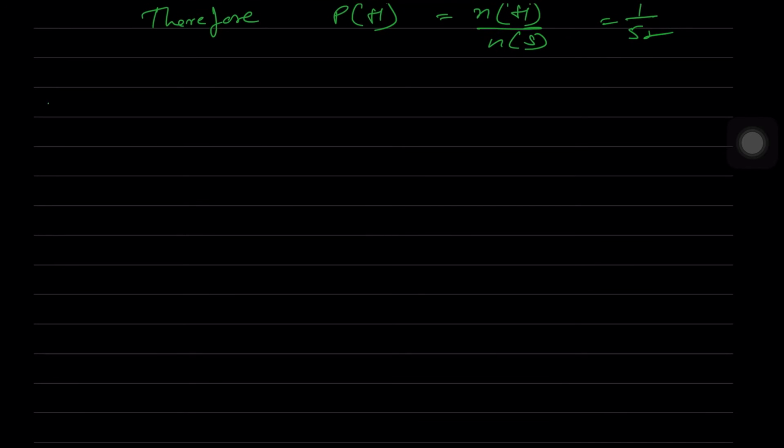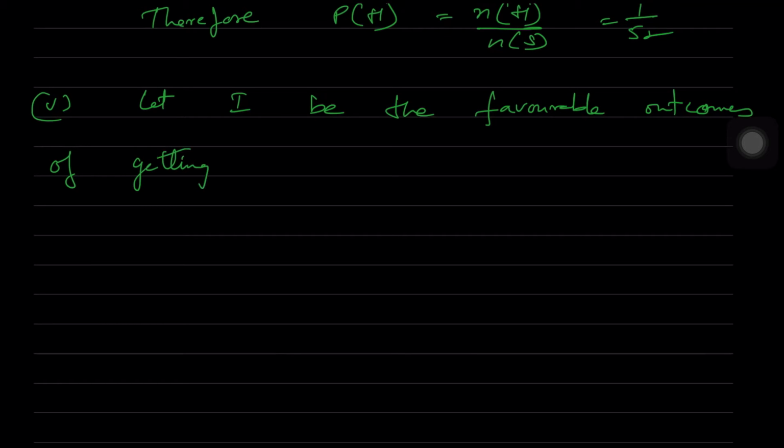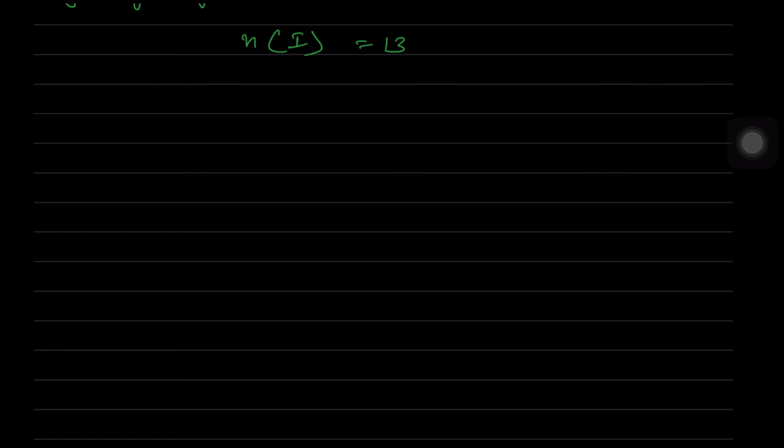Next, fifth one. Let I be the favorable outcome of getting a spade. How many spade cards are there? Totally 13. So here n of I is equal to 13. Therefore probability of I is equal to n of I by n of S, which is equal to 13 by 52, which is equal to 1 by 4.